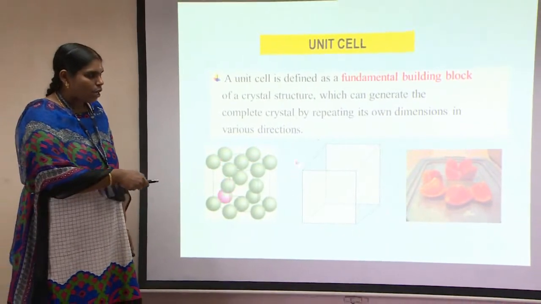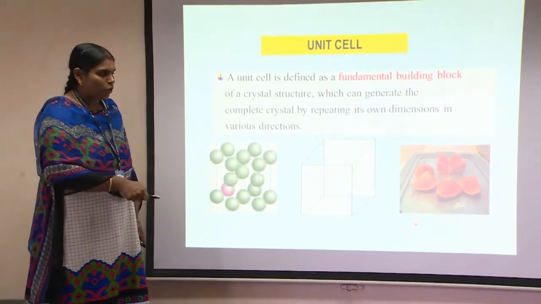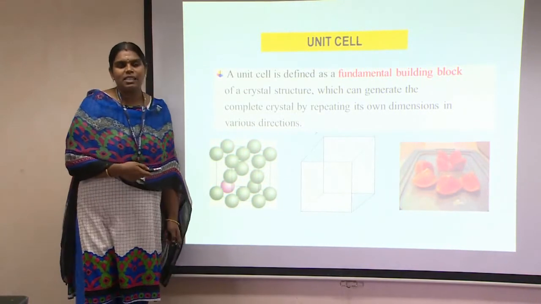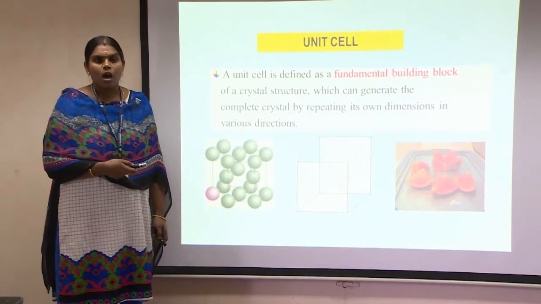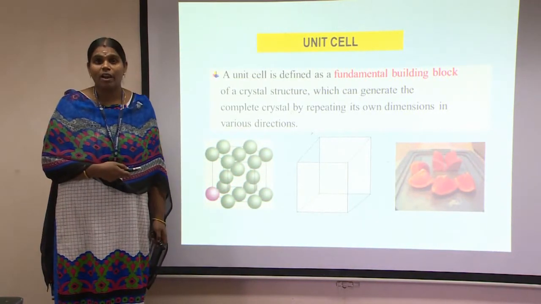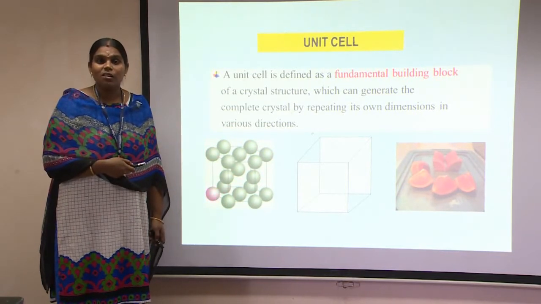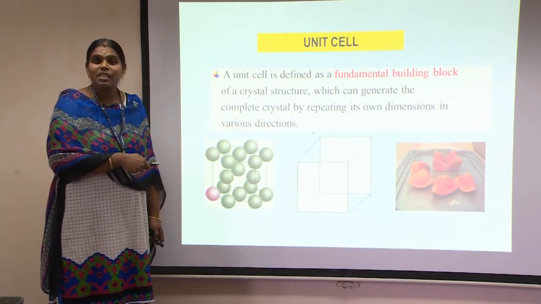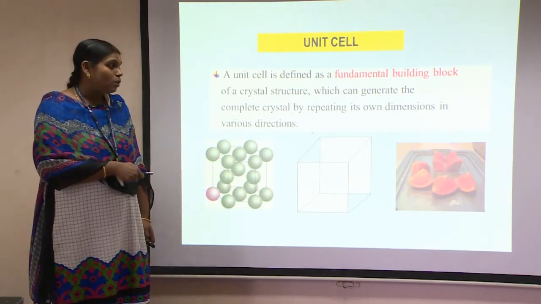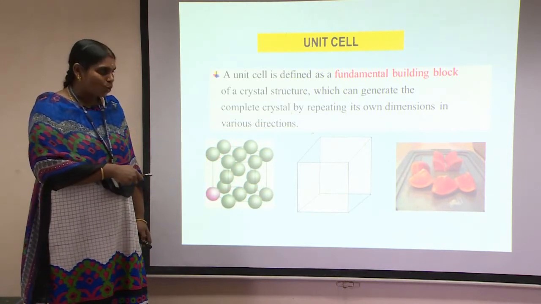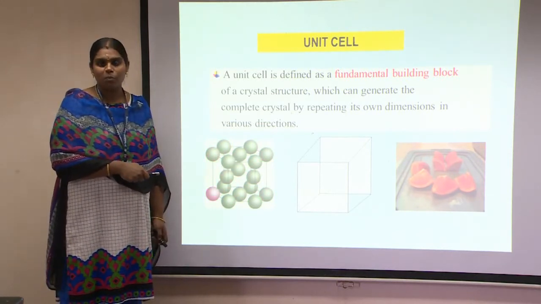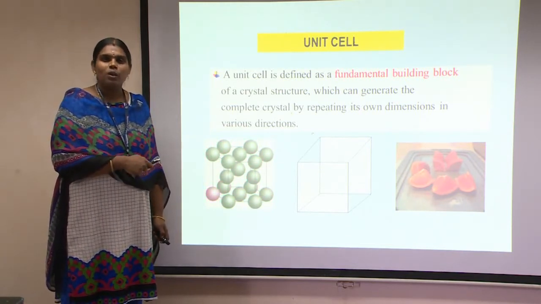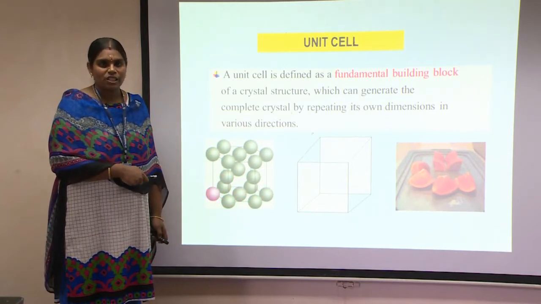And here it is a cubical structure. When you repeat the cube, you produce a larger cube, which is going to be an original structure. It is not necessary, for example, if I have 10,000 atoms and want to study the crystal structure of 10,000 atoms, it is a very tedious process. So in such a case, when a unit cell is taken aloof and its properties and characteristics are studied, we will be able to study the entire crystal structure. So we call the unit cell a fundamental building block, the repetition of which produces the entire crystal structure. When we study the unit cell, the entire crystal structure can be studied.